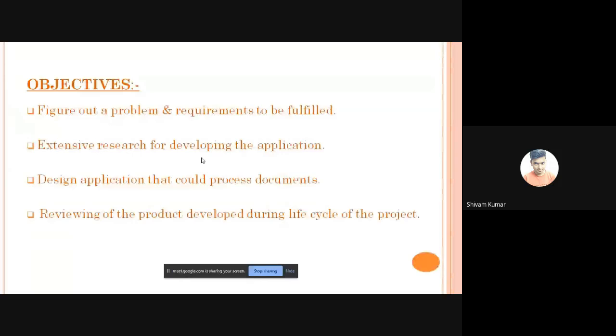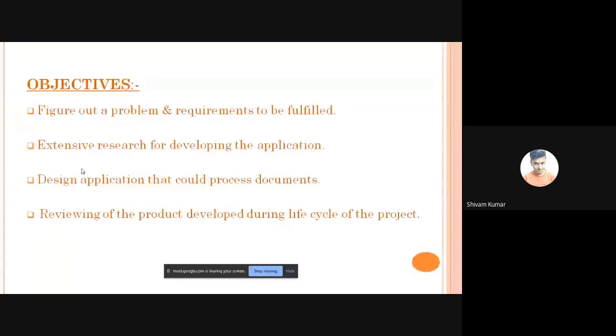This will be the most crucial part of our project because this is where we will do the actual coding and other technical things. The fourth part is reviewing all the products developed during this project, checking that all the units are working fine together.